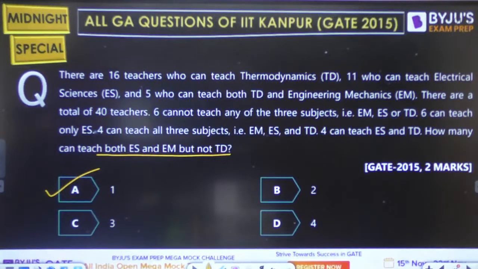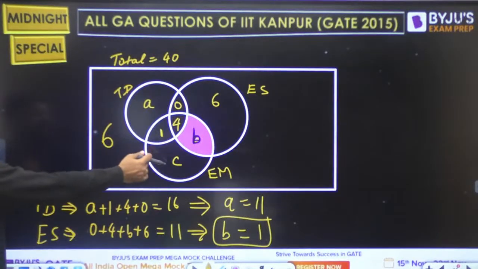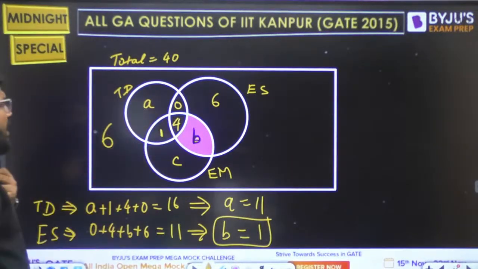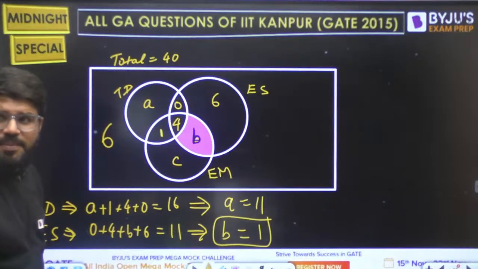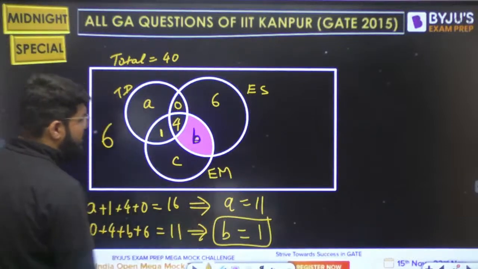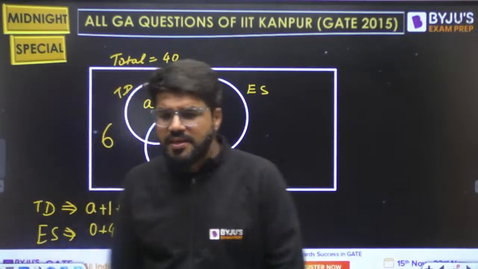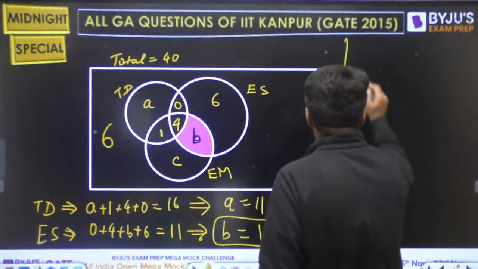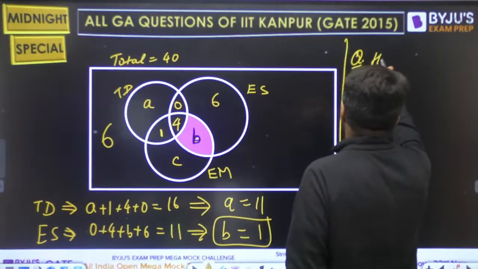Venn diagram, 2 marks. We give the efforts like 2 marks. Right. Only thing missing is C. How many can teach only EM? How many can teach only thermodynamics? Let's ask this also, guys. How many can teach only thermodynamics? The answer will be A, that is equal to 11. What about C? If I place one more question, right? Question.